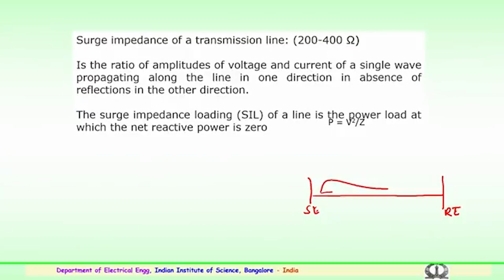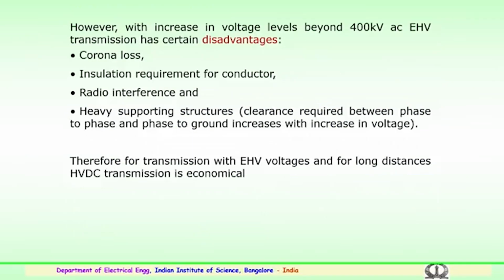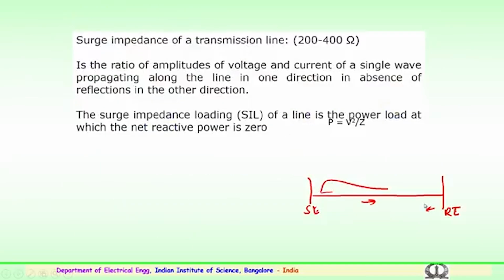The voltage and current of a single wave propagate in one direction and reach the receiving end without any reflections. In the absence of reflection, this ratio is known as the surge impedance.